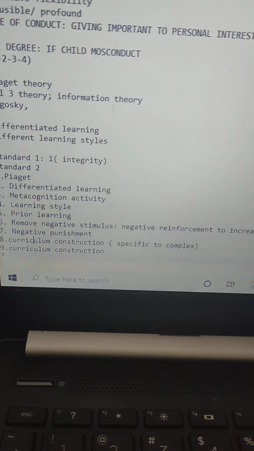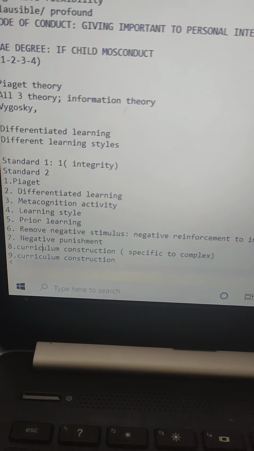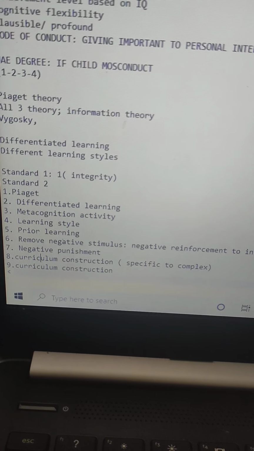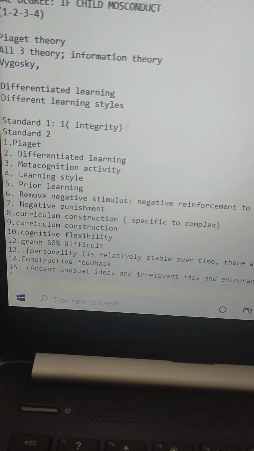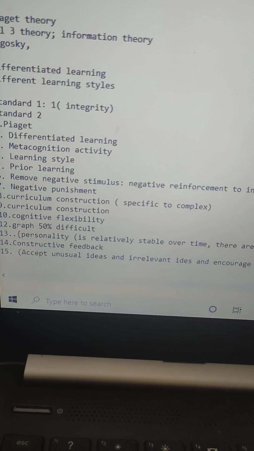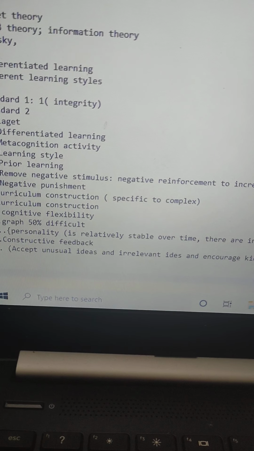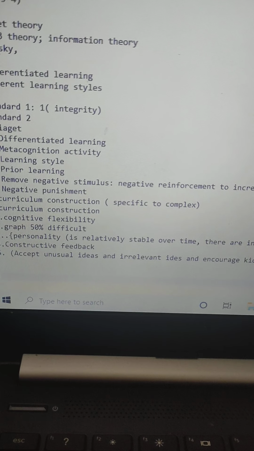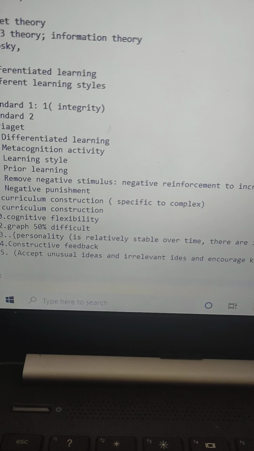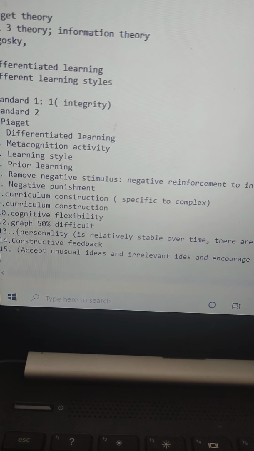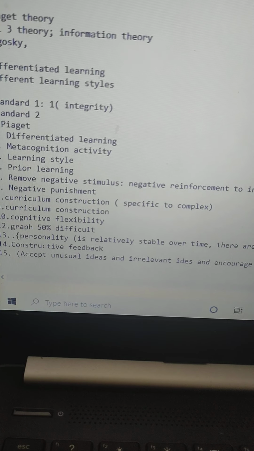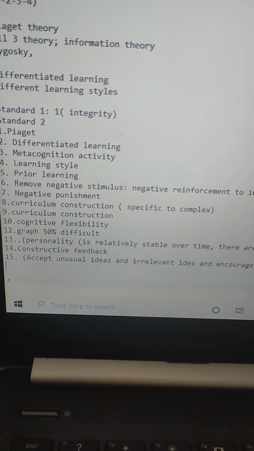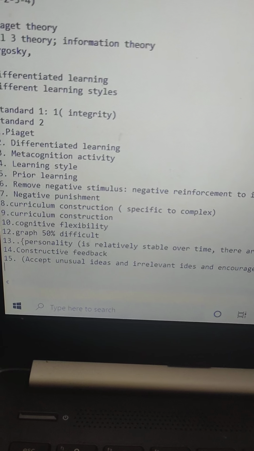Then of course we cannot miss the topics about differentiated learning and differentiated learning styles. Please go through the differentiated strategies, differentiated methods, etc., which a teacher should use in the class. Then the questions were related to metacognition activity, learning style, and prior learning, and how important prior learning is.